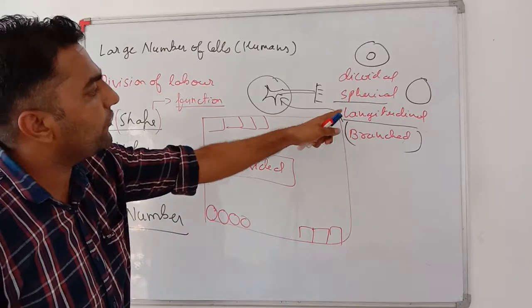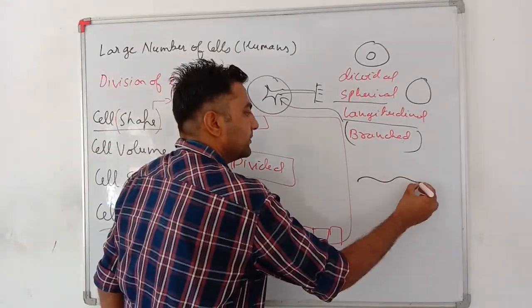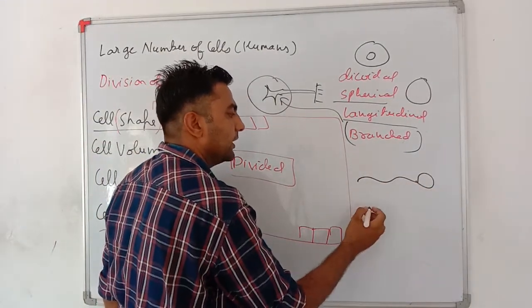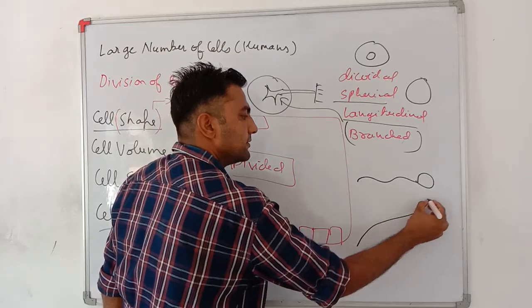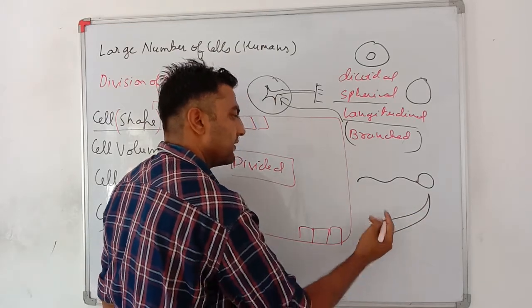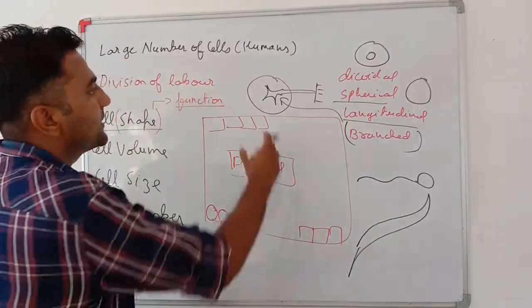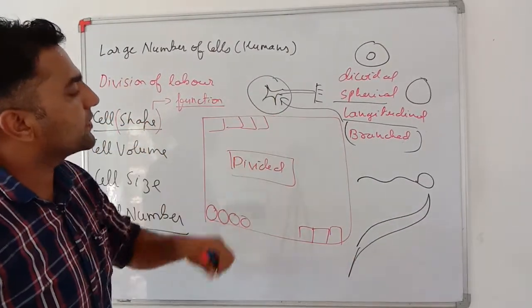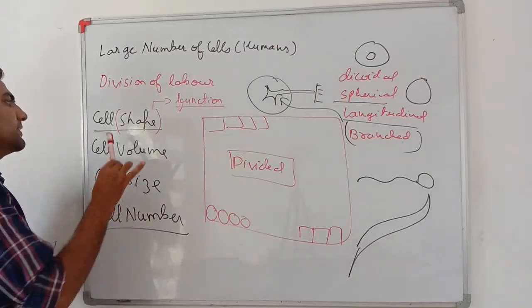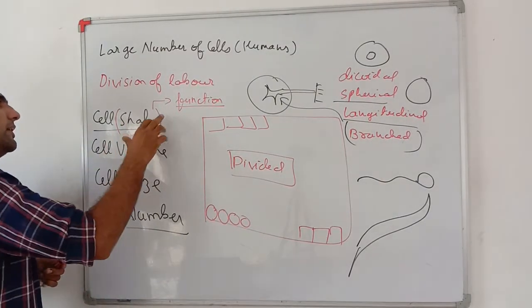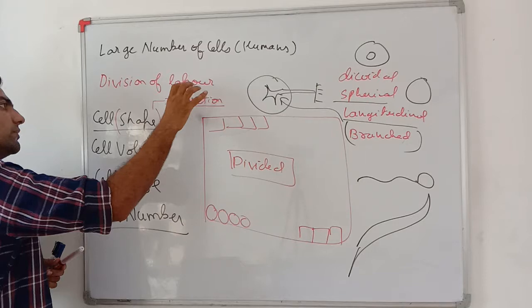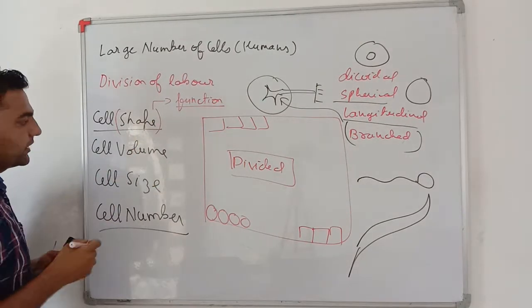So different cells. This is a swan cell, it has a long tail, and this is our muscle cell. It is sharp edged at the ends. This is our nerve cell. So different cells and different shapes. The shape fully depends on the function of that particular cell.